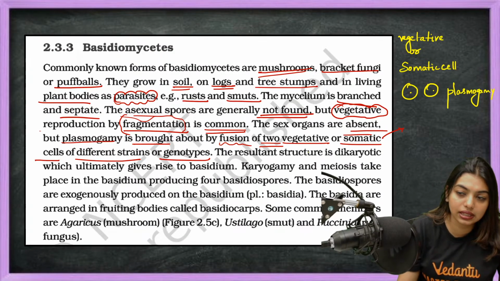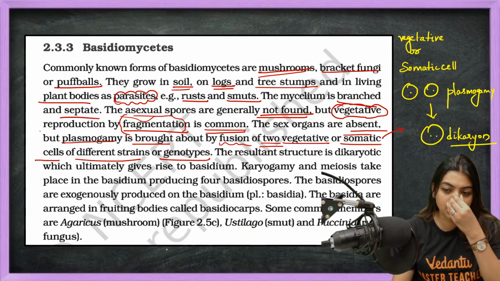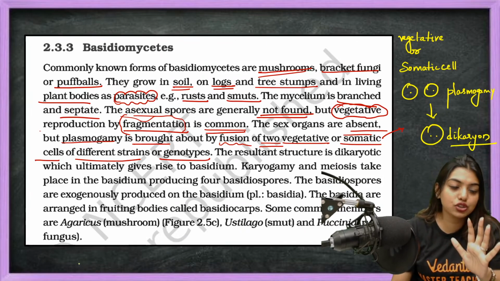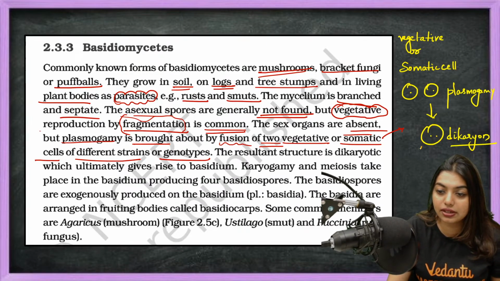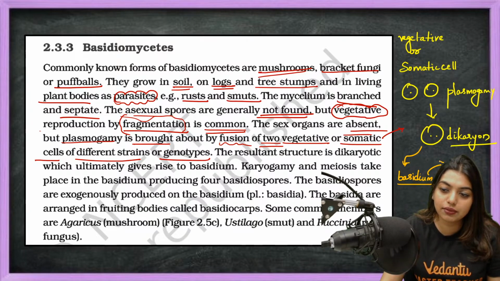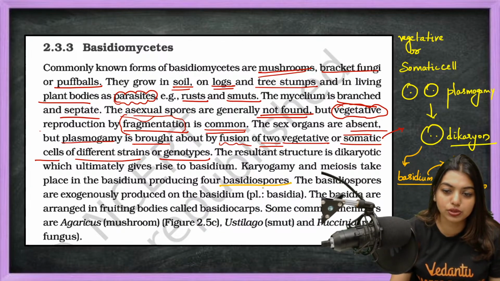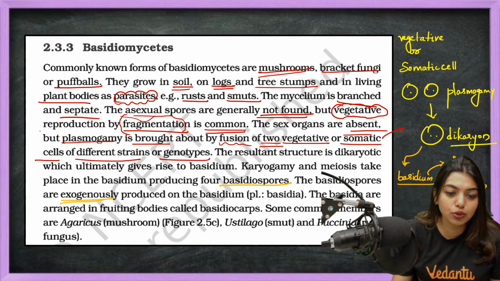Once the plasmogamy is done, the resultant is going to be a dikaryotic stage. Okay, dikaryotic stage. We already understood that, no? In Ascomycetes and Basidiomycetes, it's going to be a dikaryon stage. Now, this dikaryotic stage will give rise to what? Basidium. Okay, this basidium will form 4 basidiospores. Got it? 4 basidiospores.